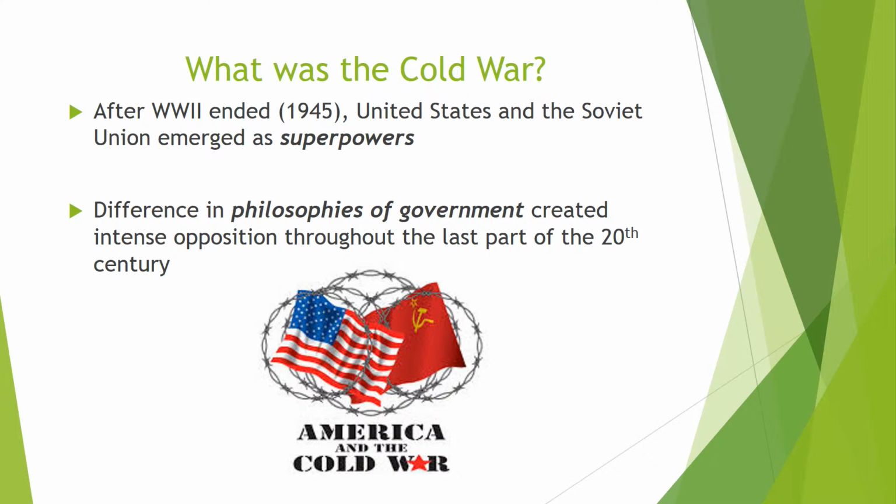So, what was the Cold War? After World War II ended, which was in 1945, the US and the Soviet Union emerged as superpowers. This is what they're going to be referred to throughout the unit, so make sure you're paying attention to that vocabulary word. They were superpowers. However, they had a difference in philosophies of government, and this created intense opposition throughout the last part of the 20th century. So the US and the Soviet Union are going to be fighting, maybe not physically, but they're going to be fighting verbally about their philosophies of government. The US is going to be fighting for democracy, and the Soviet Union is going to be fighting for communism.